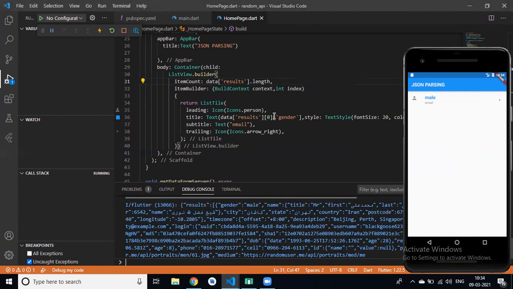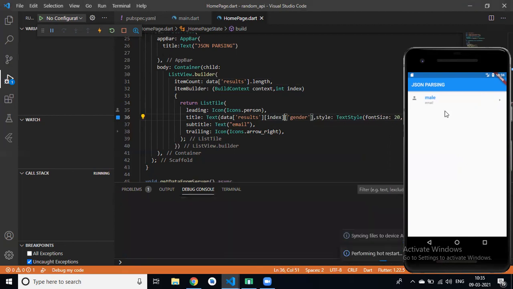And instead of this 0, we can pass index. So if I get more data in results, then simply display that result. Wait, I will find another third party API which gives too many results.